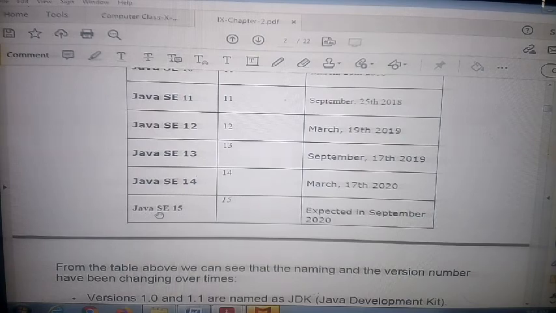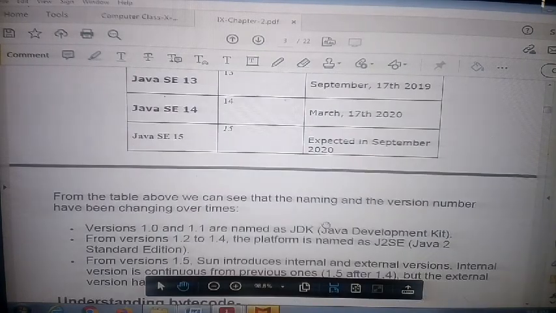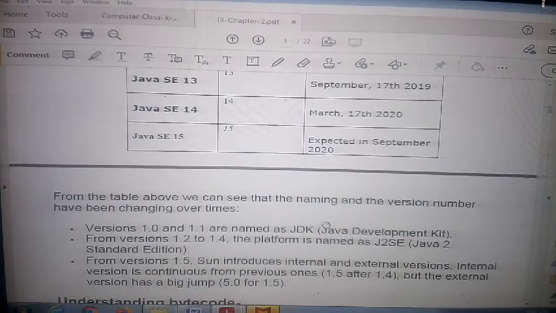So now Java SE 15 is going on. It's like having a mobile phone. The latest version comes after some additions. So again the latest version is going on. This is the latest version of Java programming. Modified, then again a new version with some new additions.